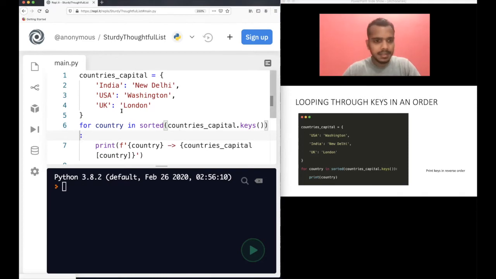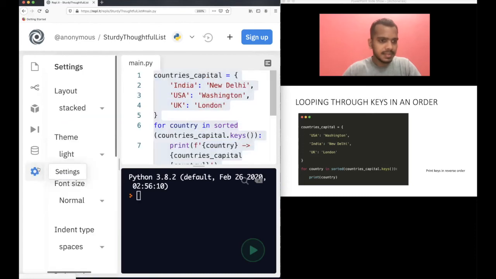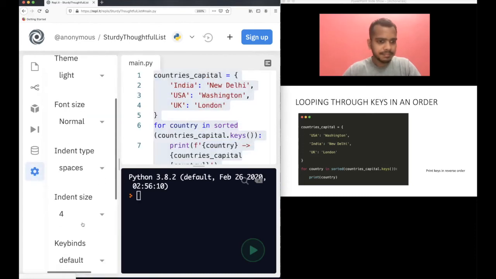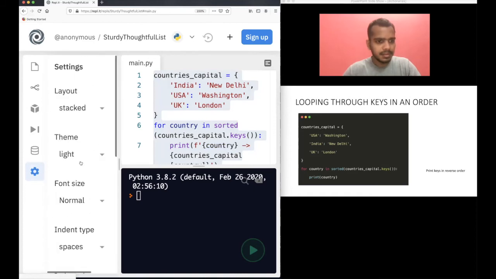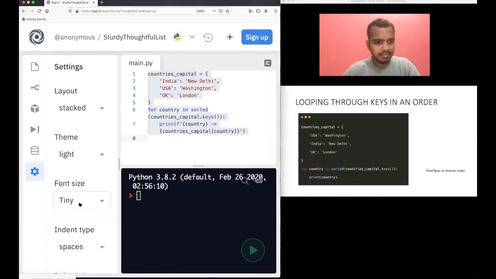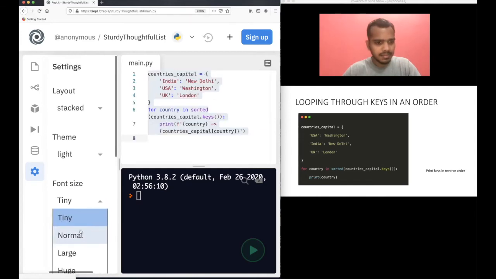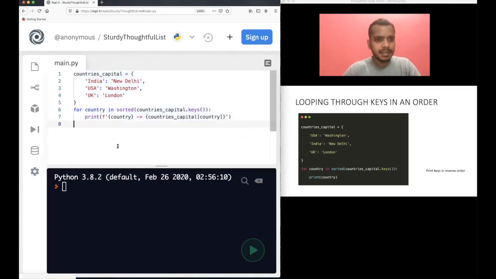Even better, I will decrease the settings. Here is the font size, tiny. I think you should still be able to see it. Why I've changed the font size is that it should be in one line. I do not want to make it messy, right?